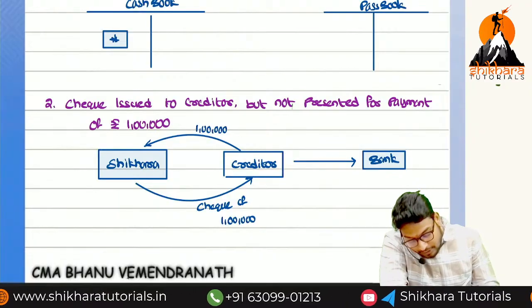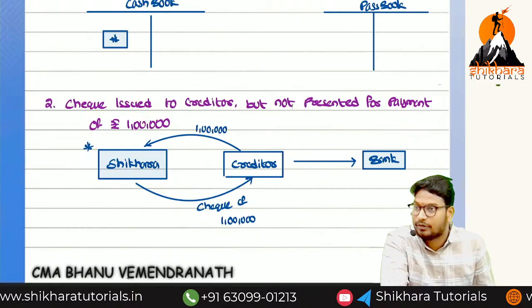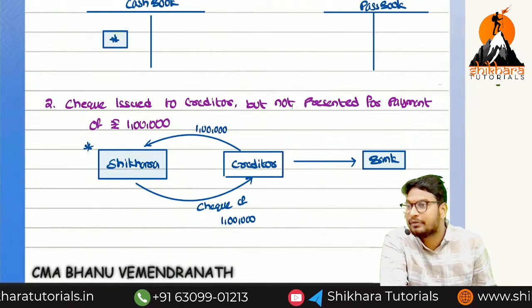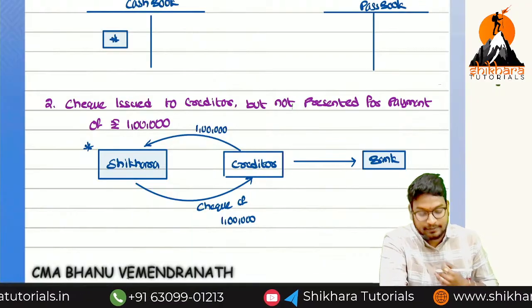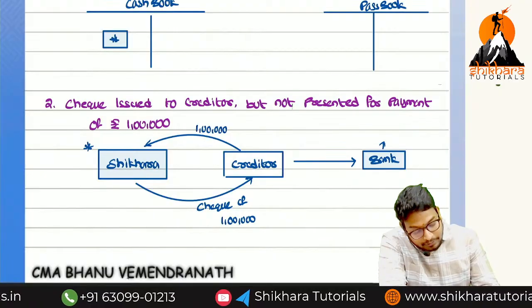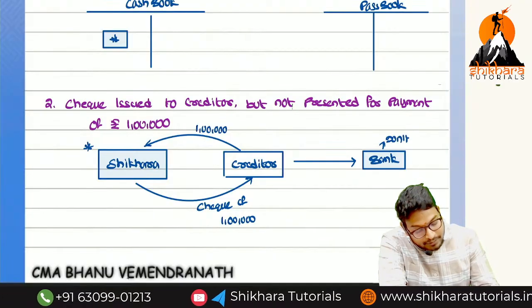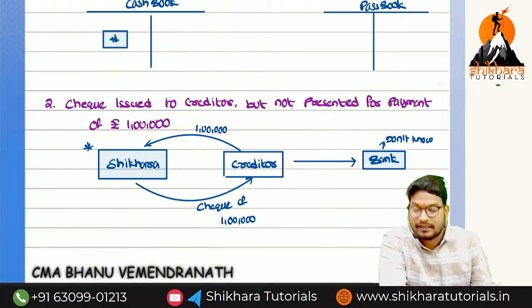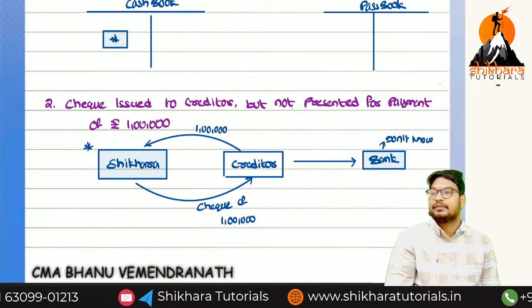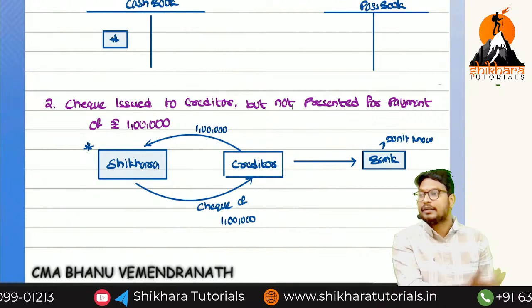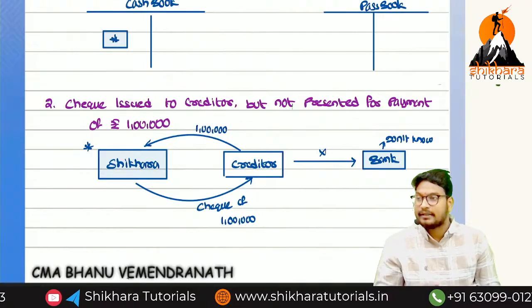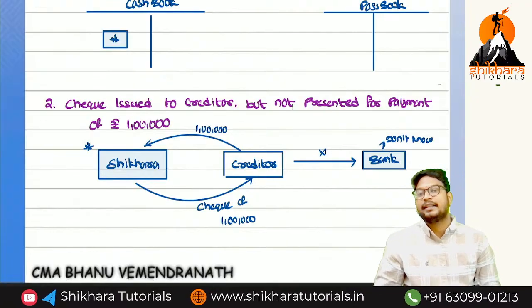But while issuing the check to the creditor, we have already recorded the transaction. We already recorded that particular amount in our book. Which book have we recorded in? In the cash book we have recorded. But the bank doesn't know anything, because why? Because he has not gone for the presentation. If he presented, then only he will get the amount. So he has not gone to the bank. That is the reason no transaction is recorded by the bank.